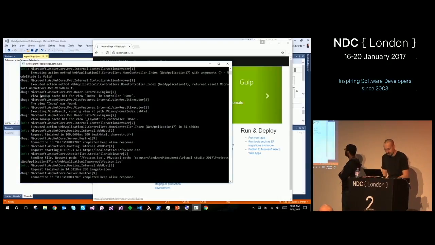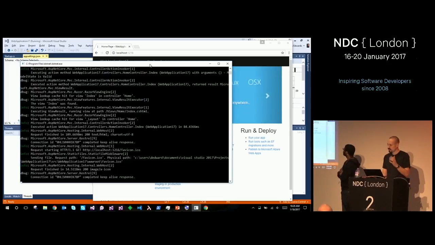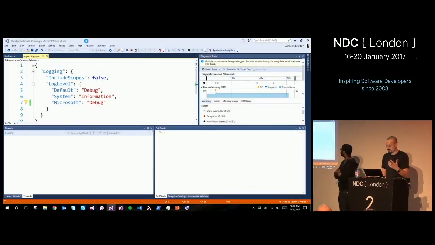You can see here that MVC is reporting that it's looking up the view, and there was a cache hit, so it doesn't have to recompile the view. Okay, so you get really, really deep information about what's going on in the application just by tweaking some of these things that are in the default template.